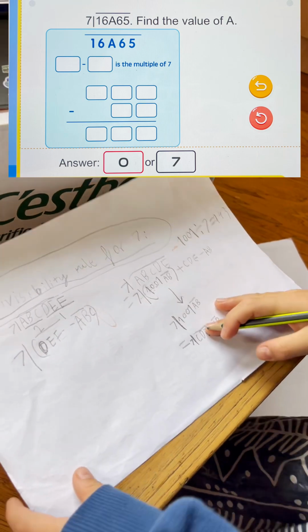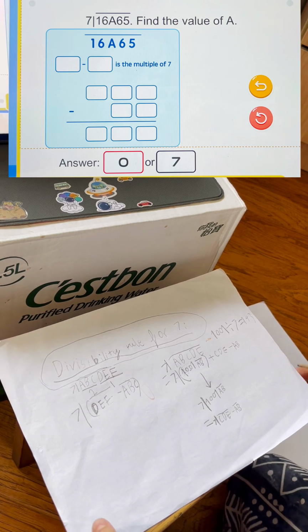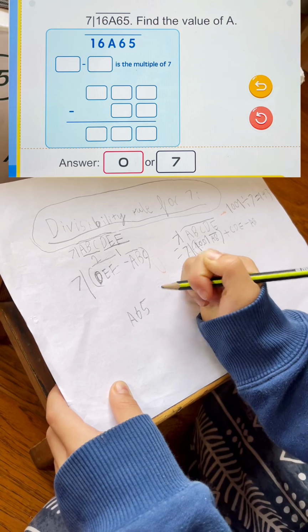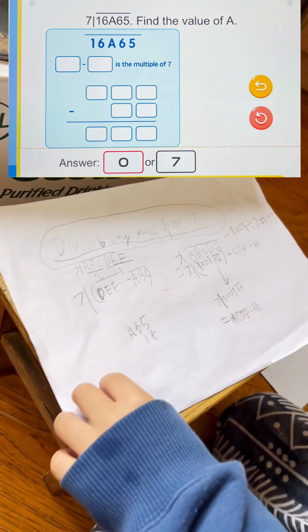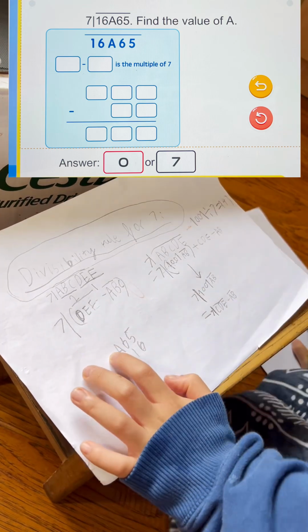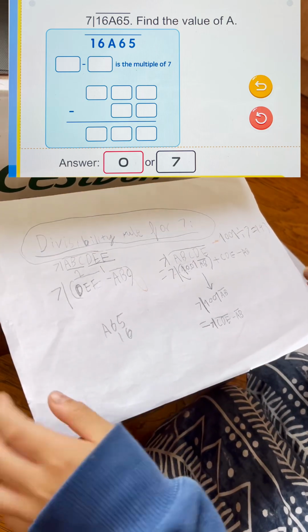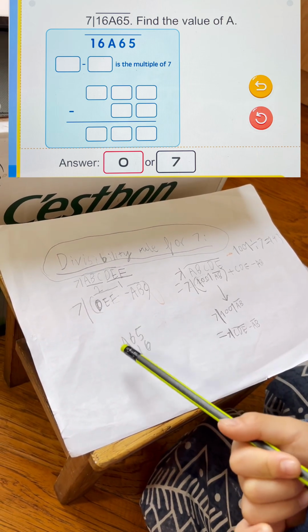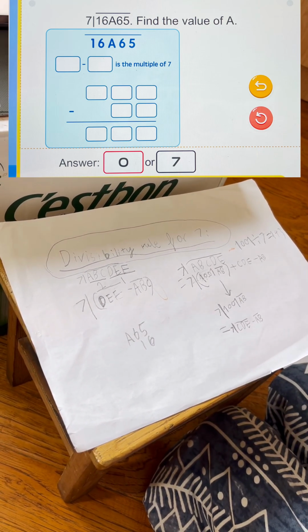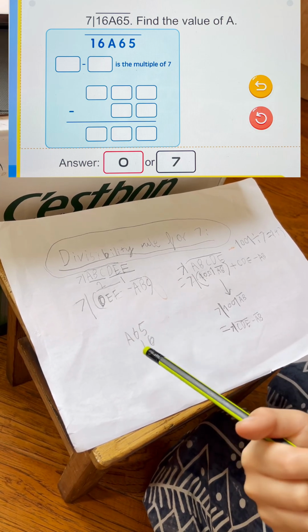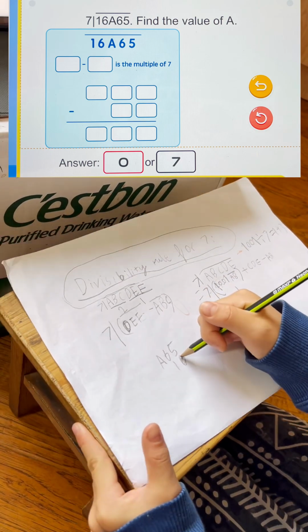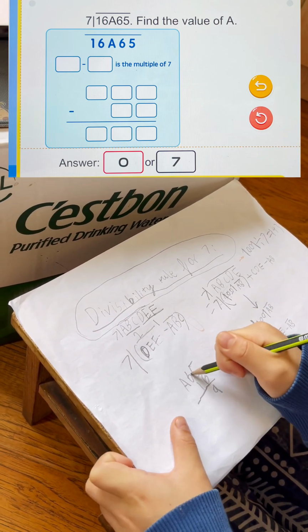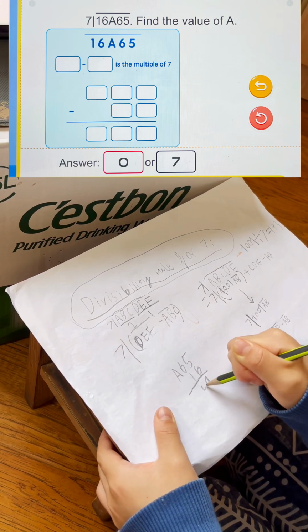16A65. First we could split it into A from the right, so A65 and 16, and we find the difference, and that difference has to be divisible by 7. Here it's probably 65 minus 16, because even if A is 0, 65 minus 16 is still bigger. So we could put 65 at the top to subtract. Then 5 minus 6, no? So 15 minus 6 is 9. And then you took 1 away, so it's 5 minus 1 equals 4.